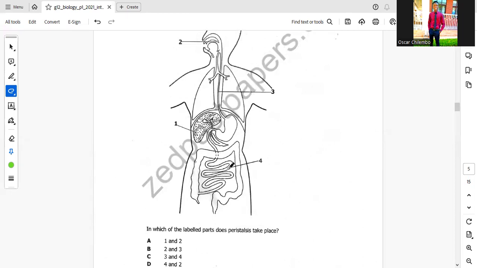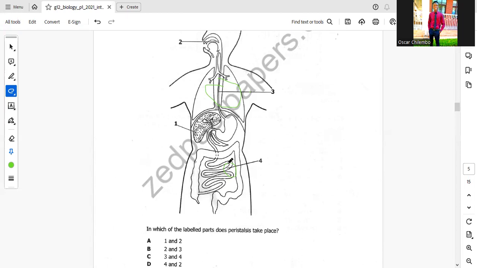And in the small intestine, there is some muscle activity that tries to push food into the large intestine. So in the esophagus and the small intestine, there is peristalsis taking place.